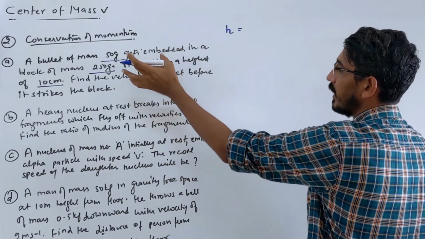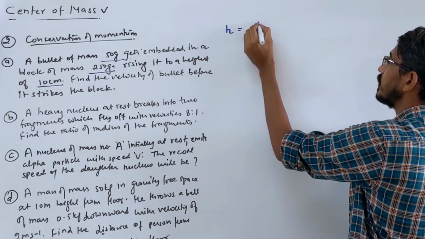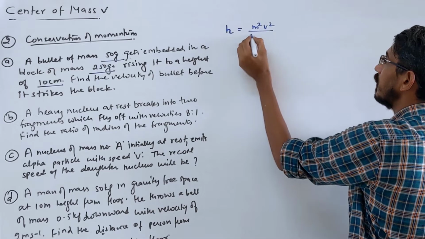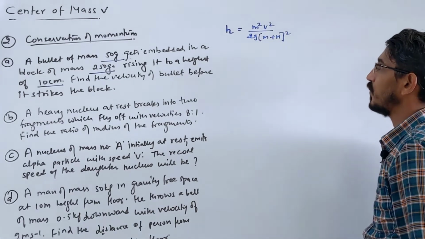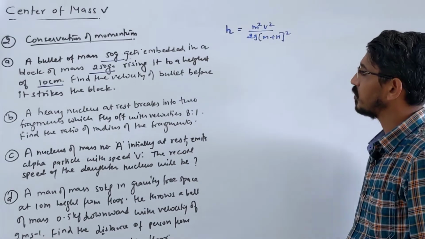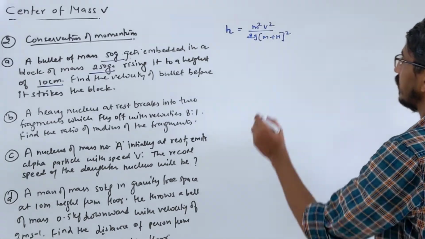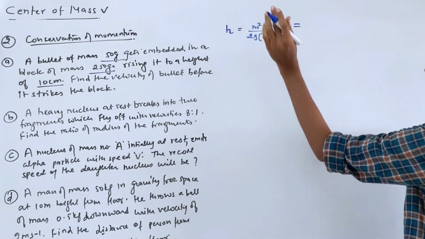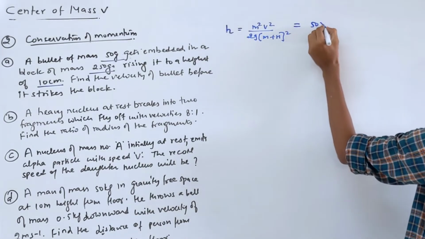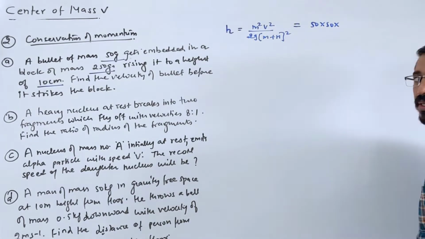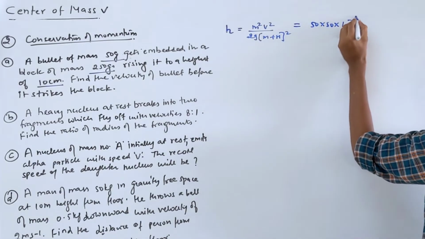In this case the bullet gets embedded inside the block and they move together. So the formula is m²v² by 2g(m plus M) whole square. Small m is the mass of the bullet and big M is the mass of the block. Let's put in the values. Mass of the bullet is 50, so I am writing 50 into 50, and gram is 10 power minus 3 kg, so 10 power minus 6,